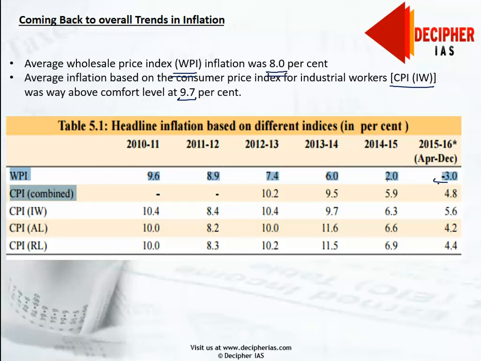So for the new monthly CPI, the base year we have kept is 2012 equals 100 points. The new CPI combined has now been taken as a measure of headline inflation, and is tracked by the Reserve Bank of India to anchor its monetary policy.